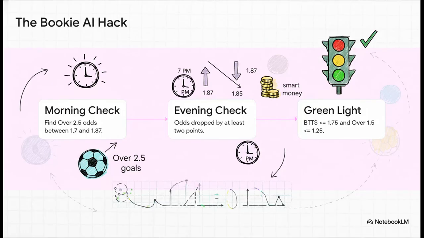Now, if you want something truly next level, check out this Bookie AI hack. This is a brilliant way to track where the sportsbook's algorithm has quietly shifted its stance, essentially pointing you exactly to where the probability is spiked. Here's how it works. You check the odds in the morning, and then you check them again in the evening. If the odds for over 2.5 goals have dropped, say they move from 1.87 down to 1.85, that tells you smart money has entered the market, forcing the bookie to adjust. If your secondary checks for BTTS and over 1.5 also line up, well, you've got a massive green light based purely on real market movement.